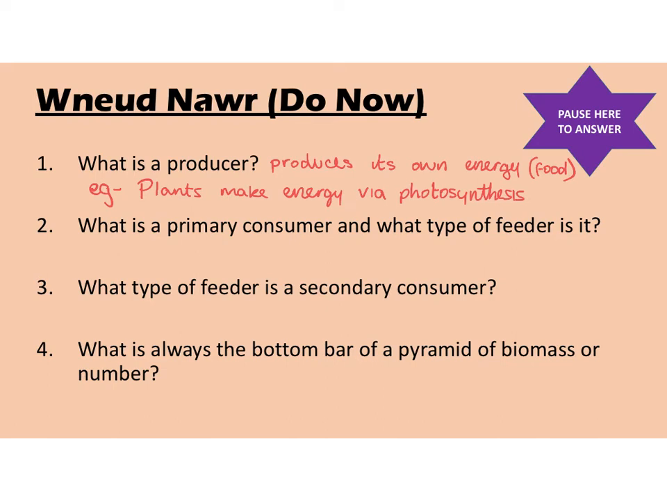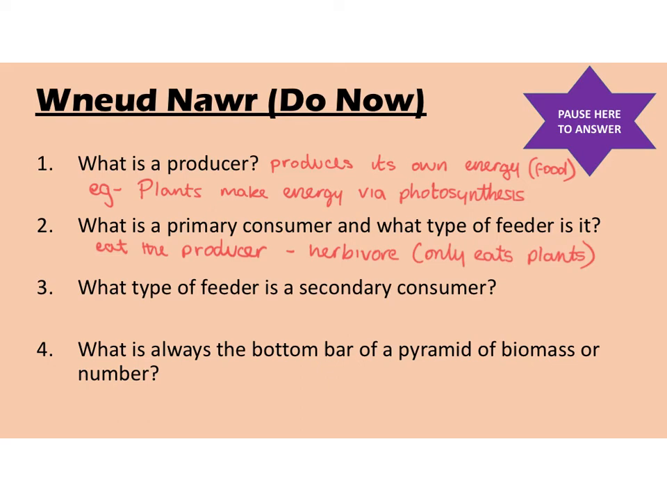Question 2, what is a primary consumer and what type of feeder is it? So a primary consumer will eat the producer. Okay, and because the producer is usually a plant, we say that the type of feeder is a herbivore, which means it only eats plants.